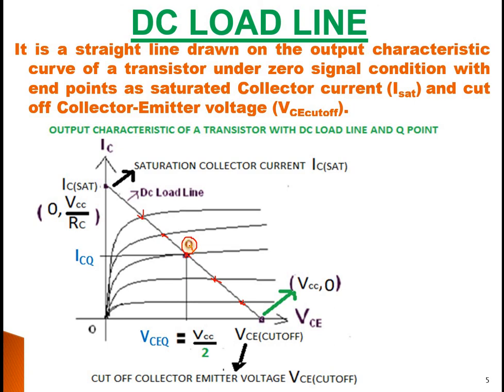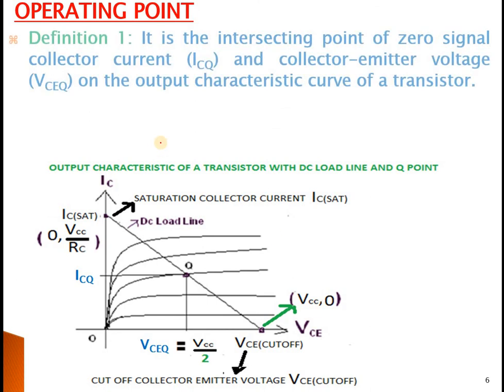So how can I define this? The Q point is an intersecting point between ICQ and VCEQ, or I can say the Q point is the intersecting point of the output characteristics and the DC load line. So I can define the Q point in two ways.